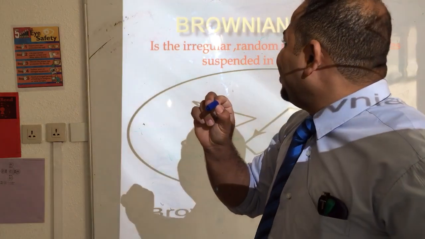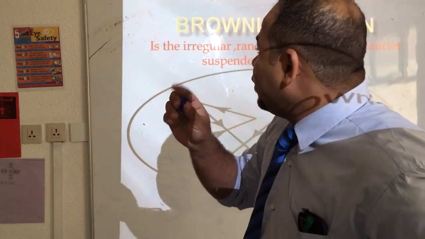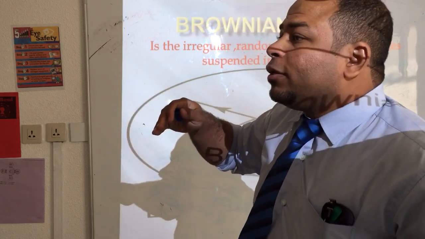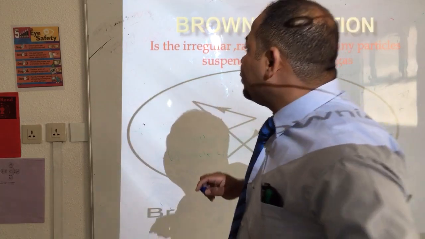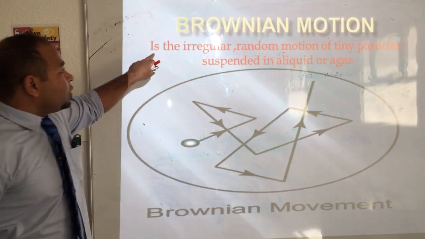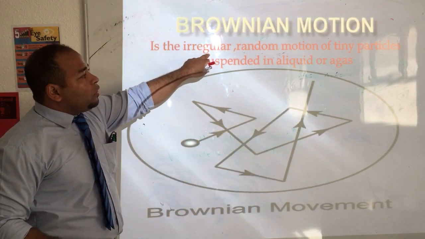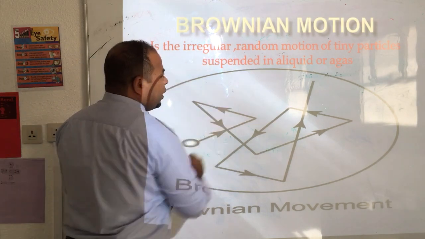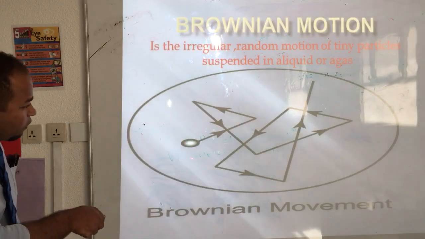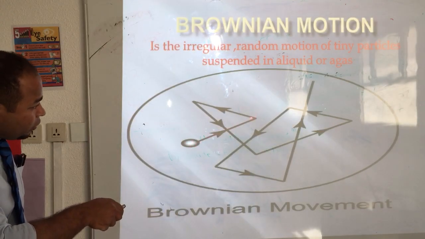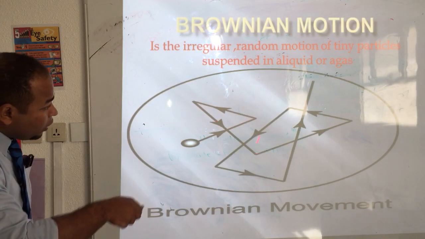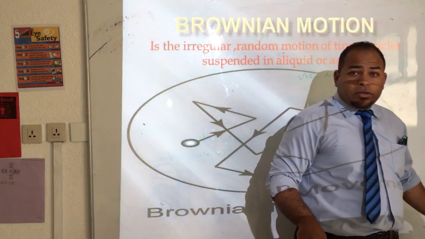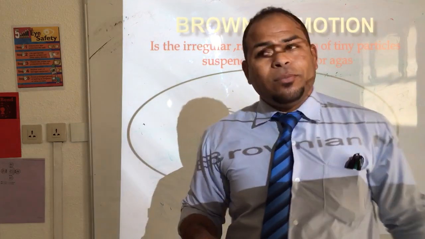But is this motion regular or irregular? The Brownian motion is the irregular random motion of tiny particles suspended in a liquid or gas. Here, if you have particles that move in this direction, then here, then down, random motion. This is a Brownian motion. This is the definition of a Brownian motion.